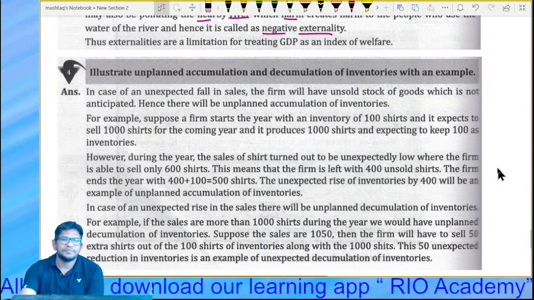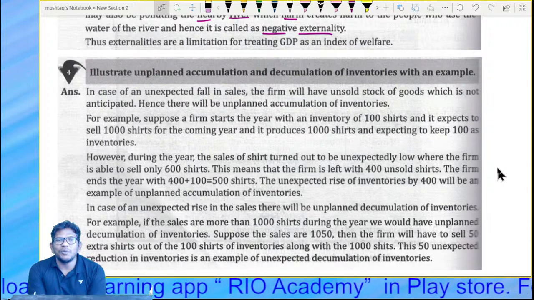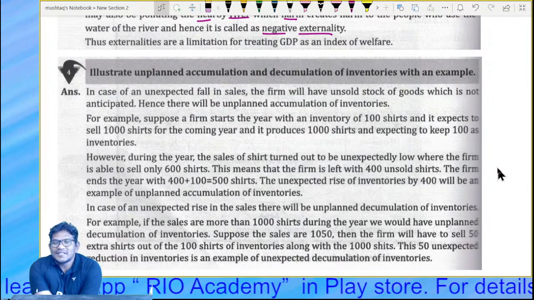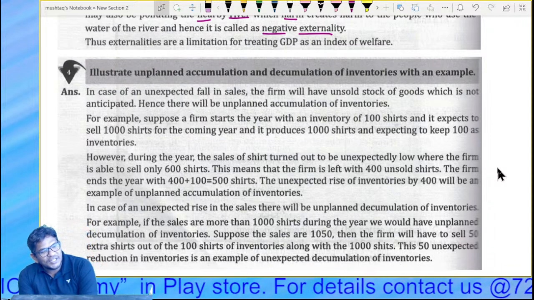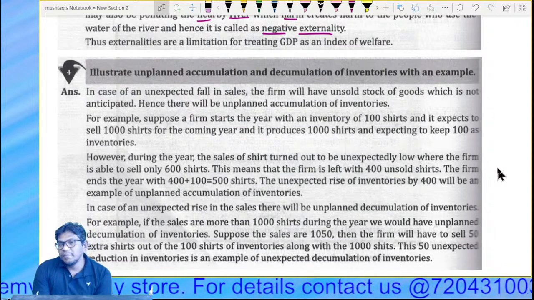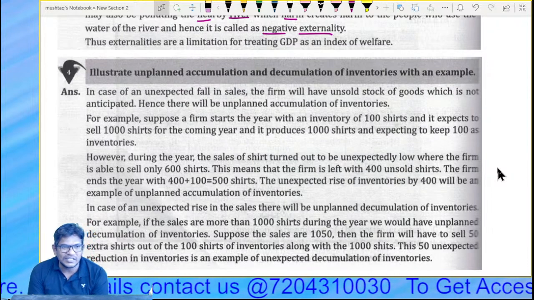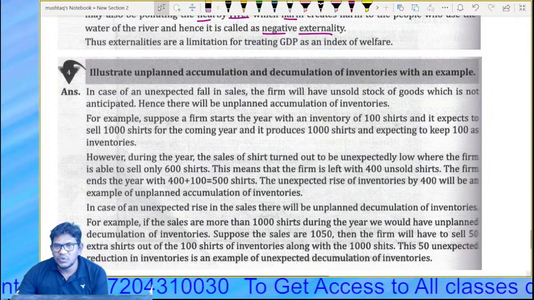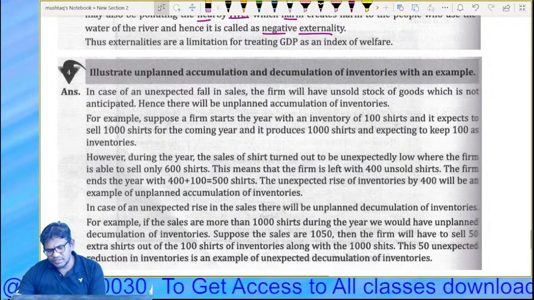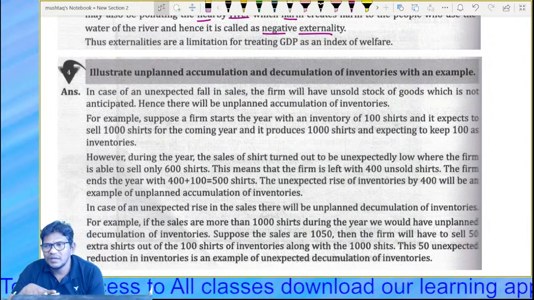Just have a look. Illustrate unplanned accumulation and decumulation of inventory. Very important, we discussed it in the live class. Last time I explained unplanned accumulation. But writing it is a challenging task, so that is why we are here to help you out. Definitely you can write it in this way, but not necessarily copy the same.